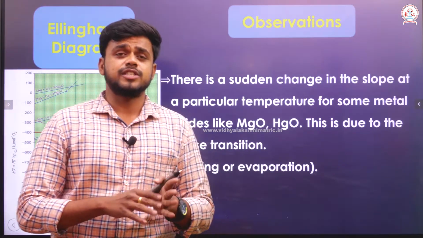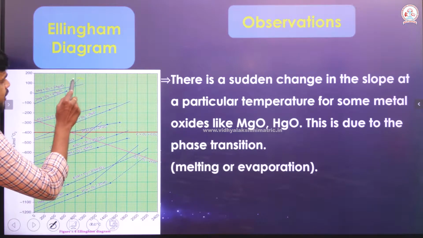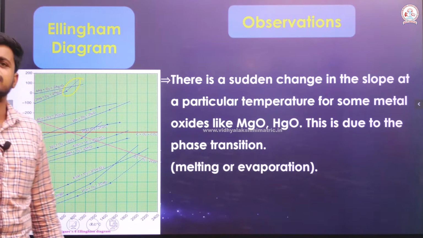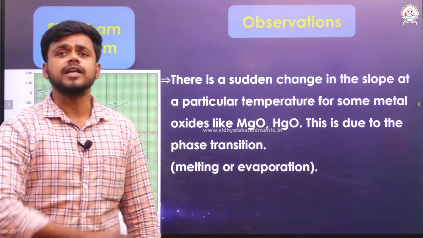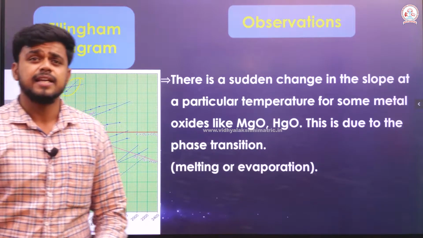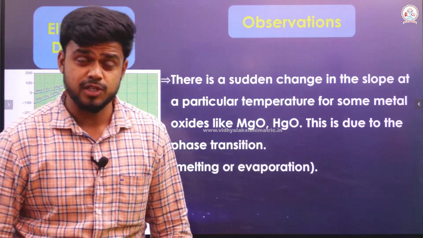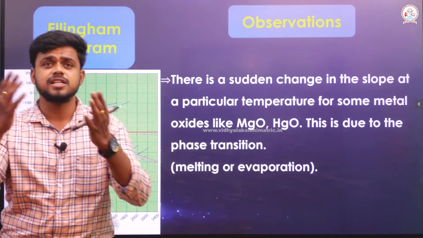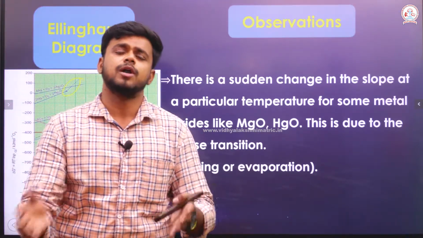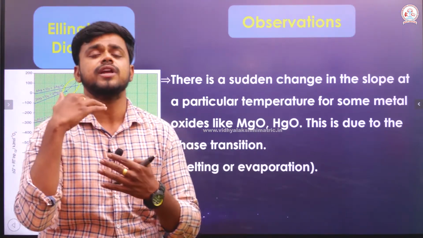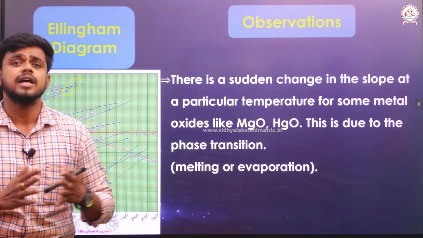The next observation is that we can find a dotted line in the upper part of the graph. That dotted line tells us a phase transition is taking place, which means either solid changes into liquid, solid into vapor, or liquid into vapor. Such a physical state transition occurs.